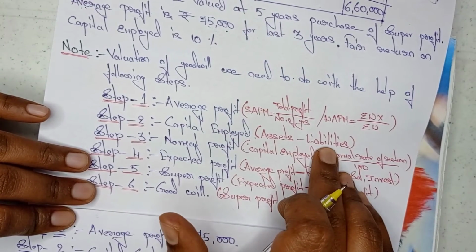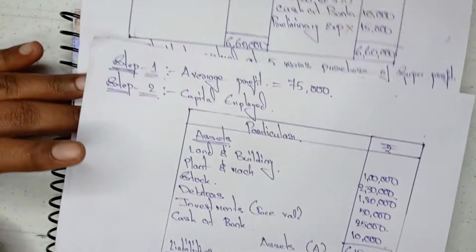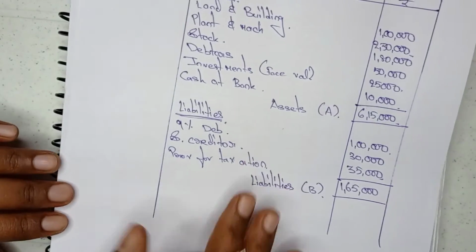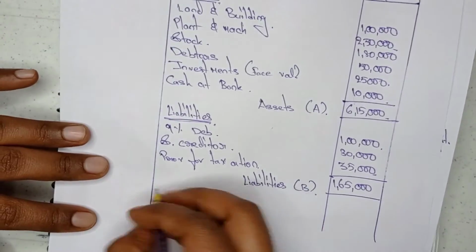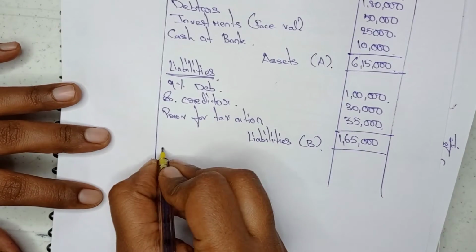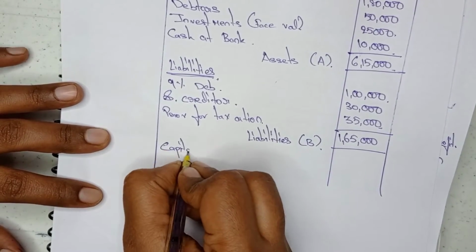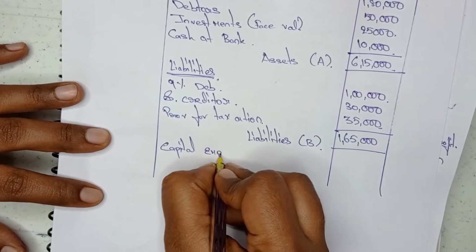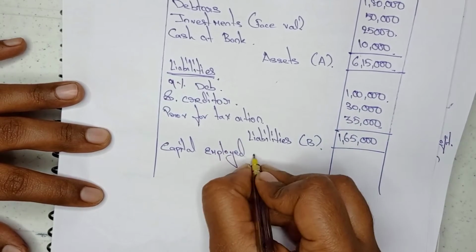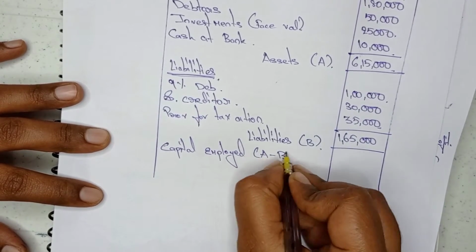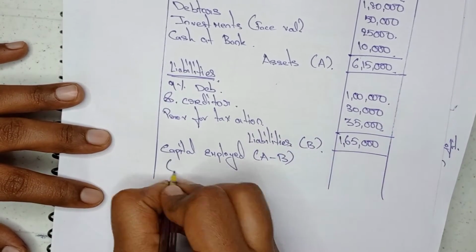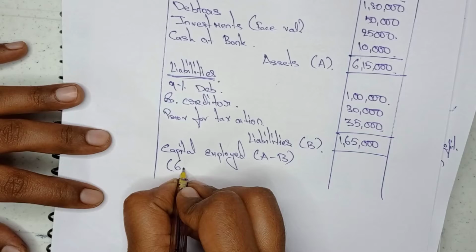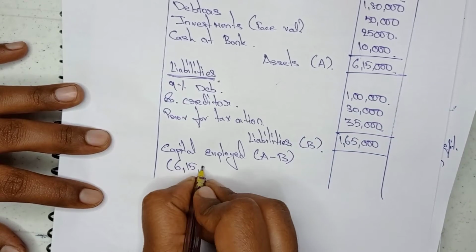Assets minus liabilities, no? So what we need to write here is capital employed A minus B. A minus B is nothing but assets minus liabilities. So what is the value of assets? 6,15,000.